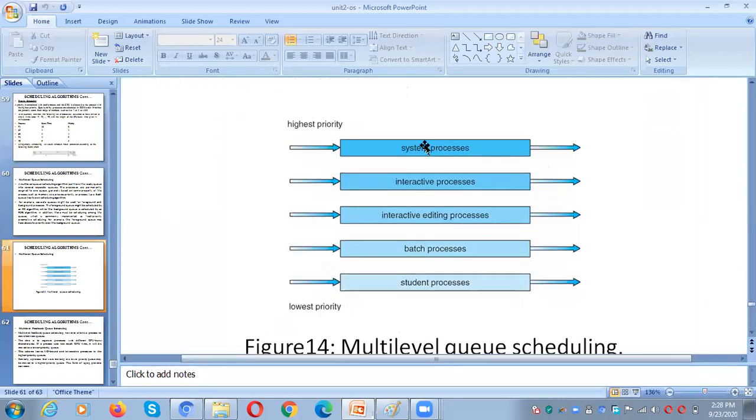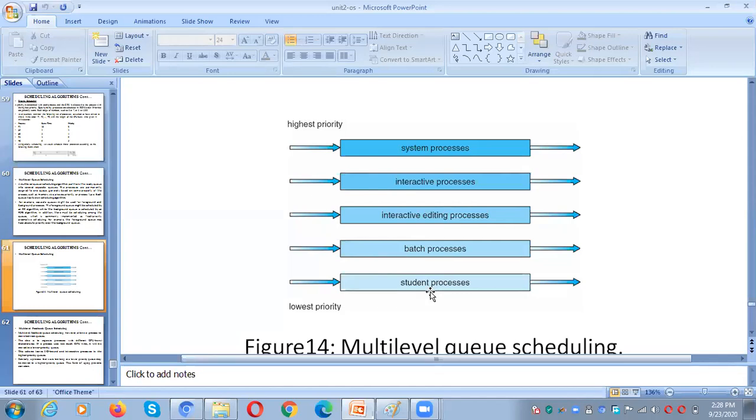We need to execute this process first, and then once all the processes available in this queue are over, automatically we need to move to this queue. Once all the processes complete their execution, then we move to this queue. All the processes available in this particular queue are over, then we move to this queue. All the processes are completed here, then we move to this queue. That means the student process will get the lowest priority.